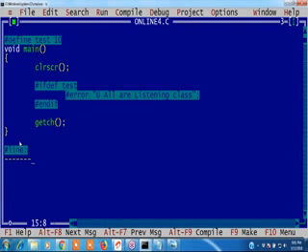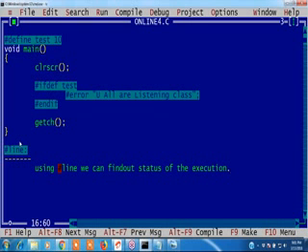Status of the execution means the line number, the exact location. Using hash line, we can find out the execution line or execution status of the program: the position of the execution, which step it is at.